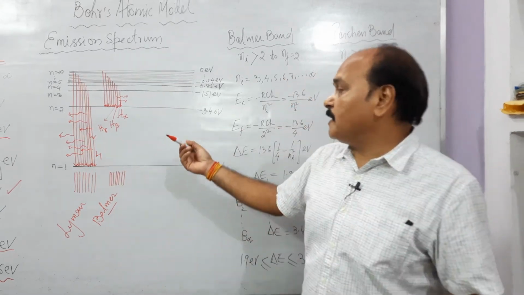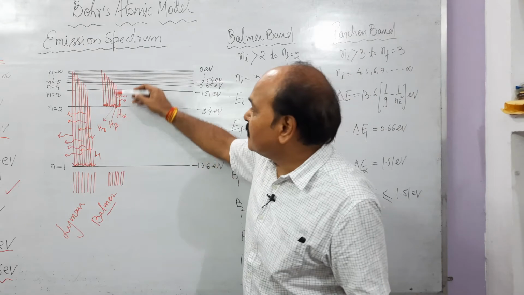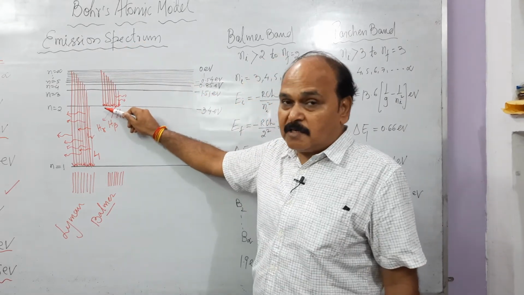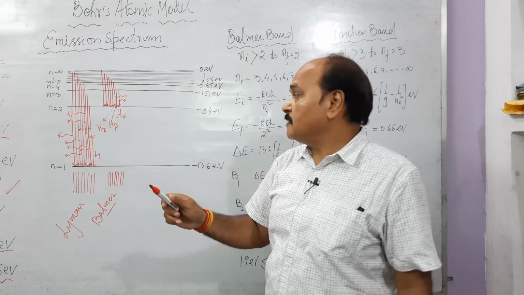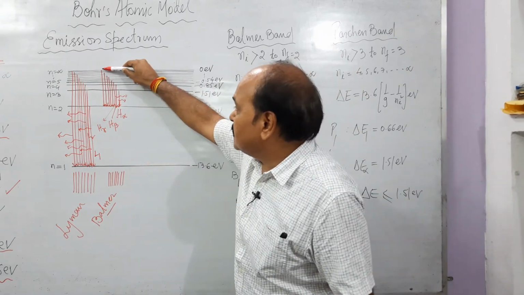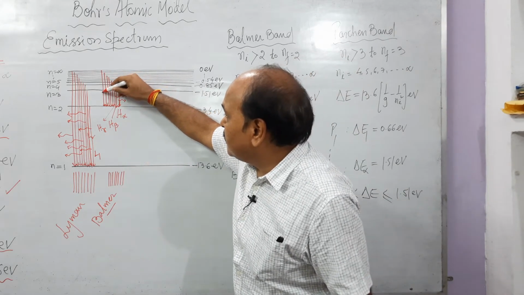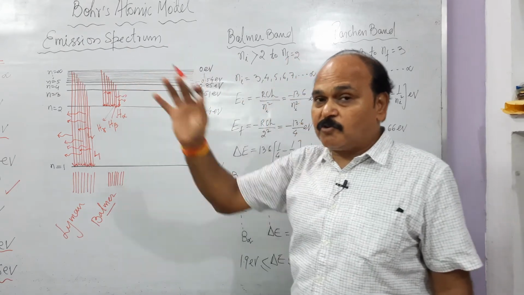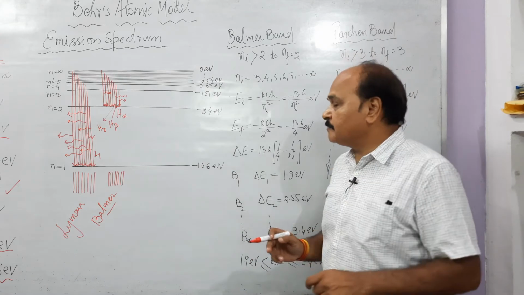And the last Balmer line of maximum energy is when transition takes place from infinity to state number 2. State number 2 is the first excited state. So this transition gives us the Balmer line of maximum energy or minimum wavelength. This is what is called the series limit.